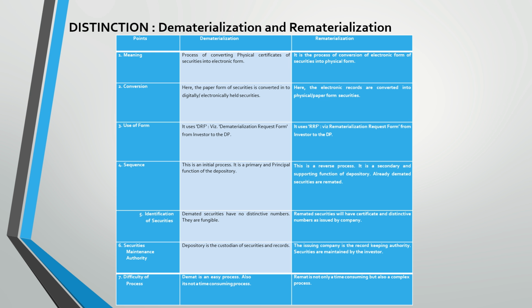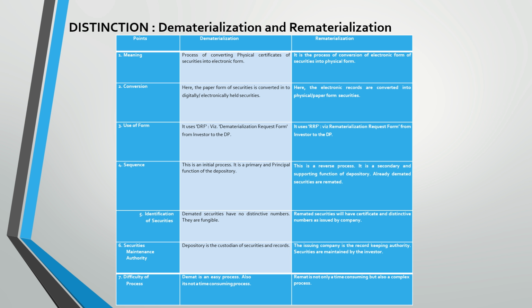The last part is the distinction between dematerialization and rematerialization. A few points I have mentioned here, which are the differences between dematerialization and rematerialization. One by one we will see what the differences are. First, coming to the meaning, demat is a process of converting your physical certificates into electronic form, whereas remat is a process of converting your electronic holdings into physical form.